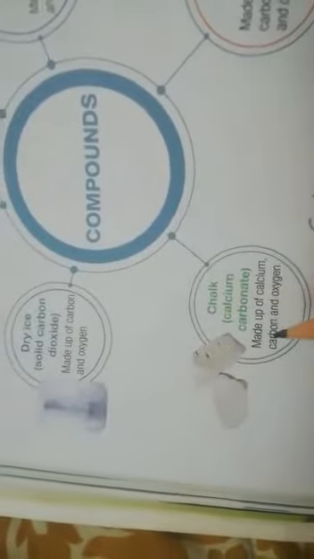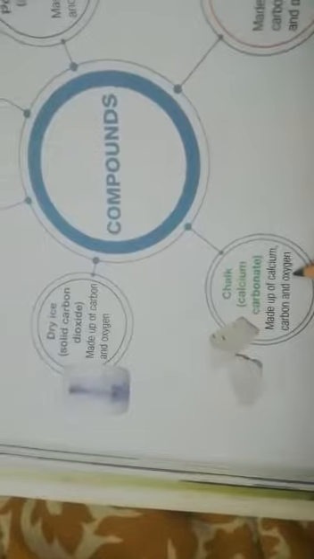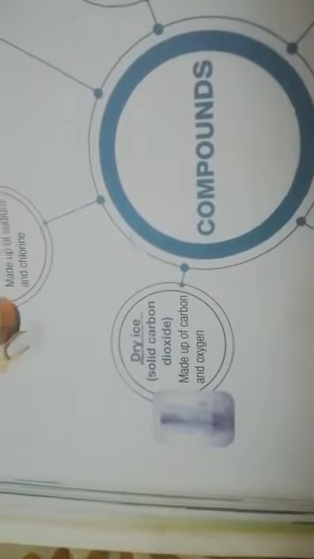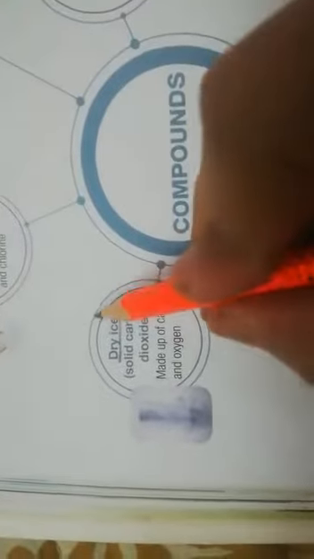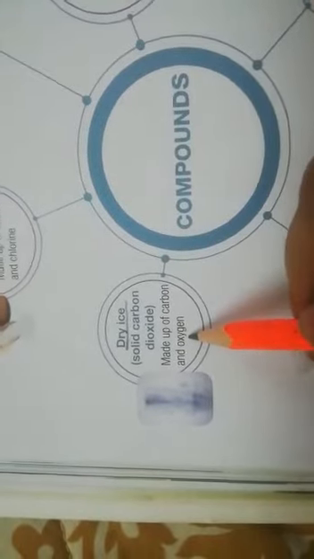You can write glucose also, it's a chemical name. So it means these three constituents chemically combine to make a new product that is called a compound, that is sugar. And the other is chalk. Chalk is also a compound. It is made up of three types of the elements: calcium, carbon and the oxygen. Dry ice is also called a carbon dioxide, and solid carbon dioxide is called the dry ice. It is made up of carbon and the oxygen.